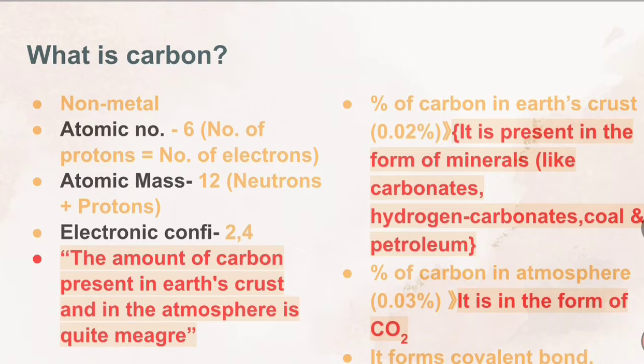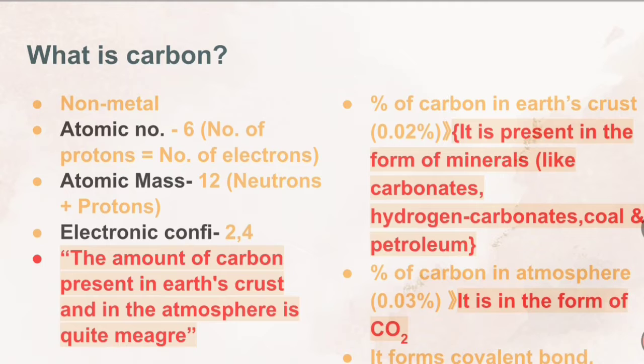As we all know, carbon is a non-metal whose atomic number is 6. What is atomic number? Atomic number is the number of protons in an atom, which is equal to the number of electrons. That's why we say an atom is neutral, because positive and negative charges cancel each other. The atomic mass of carbon is 12. What is atomic mass? Atomic mass is the number of neutrons plus the number of protons. The electronic configuration of carbon is 2, 4.